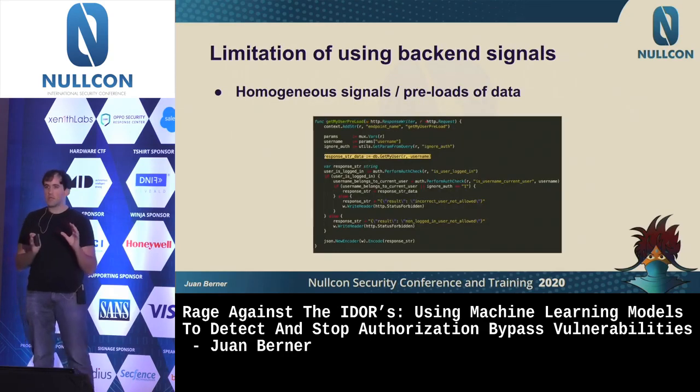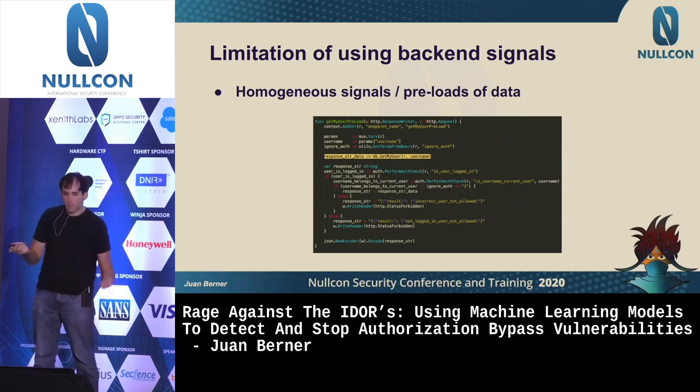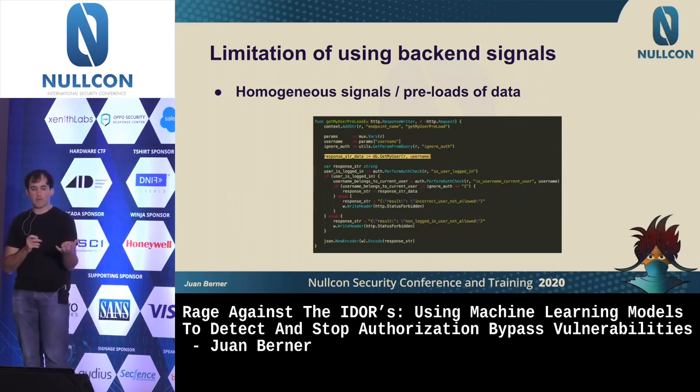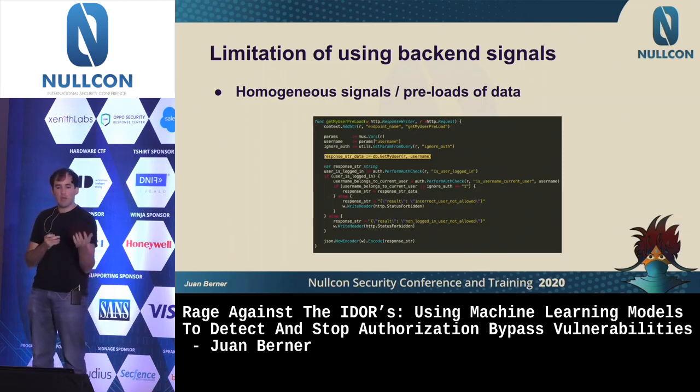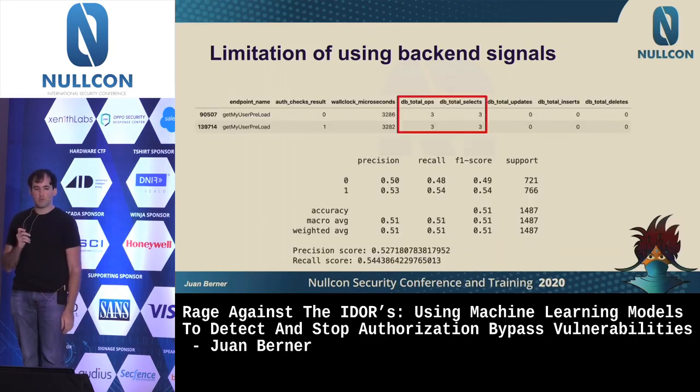Now, there's a limitation here. What happens if you always request data before actually making an authorization check? In that case, for example, I call it preload. You might get the data first, which is strange, but not unheard of. I have seen it plenty of times. And then you actually do the check and decide to send back the information or not.